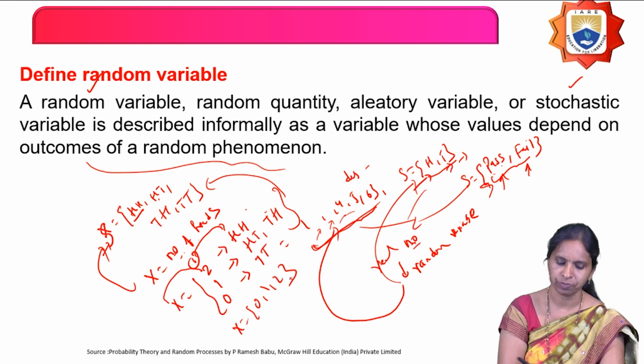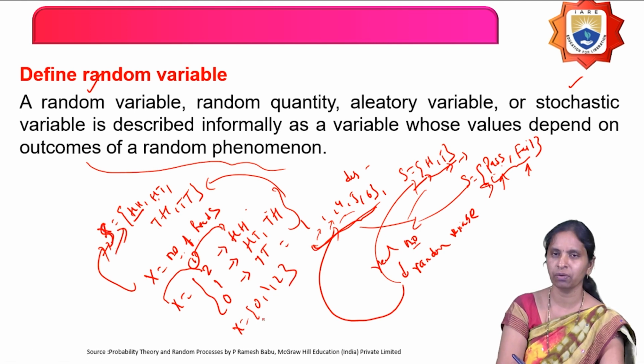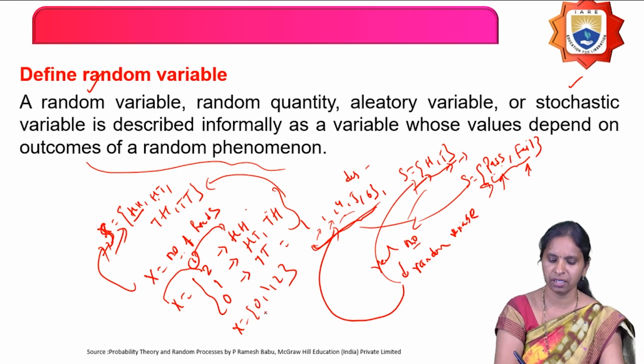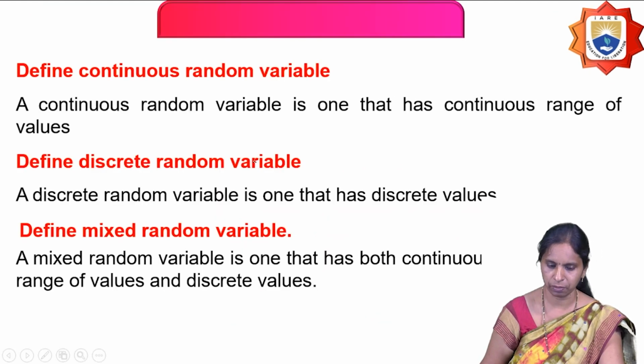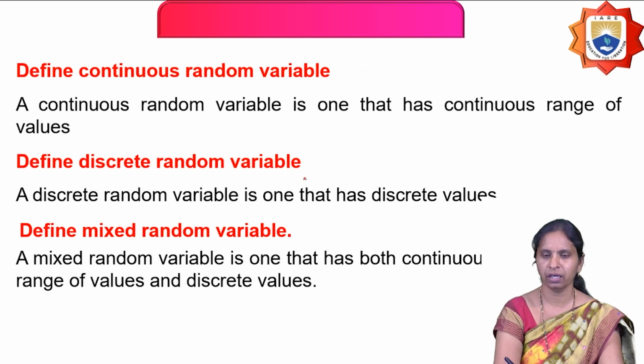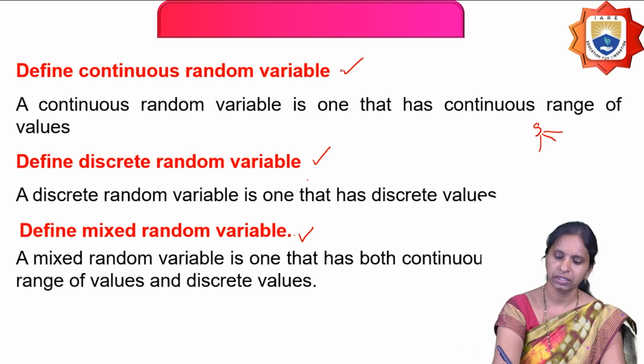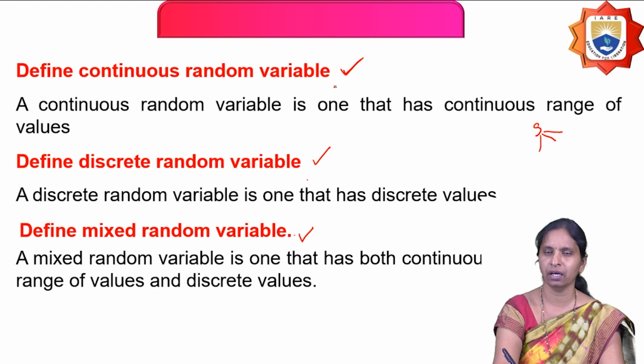0, 1, 2. The sample space is discrete in nature, but a random variable always consists of only real numbers. So these real numbers are assigned according to some rule in the sample space. Then it is called a random variable. Next, the random variables are classified into three types. They are continuous random variable, discrete random variable, and mixed random variable. Just as the sample space has been divided into continuous sample space, discrete sample space, and mixed sample space, in a similar manner the random variable is also classified into three types.